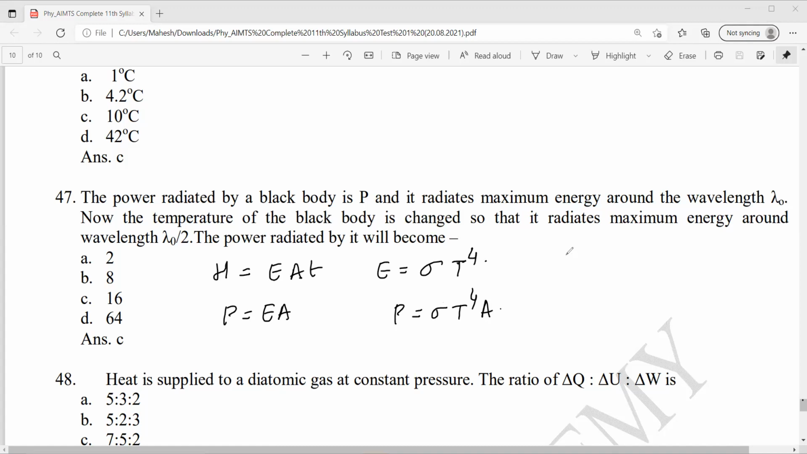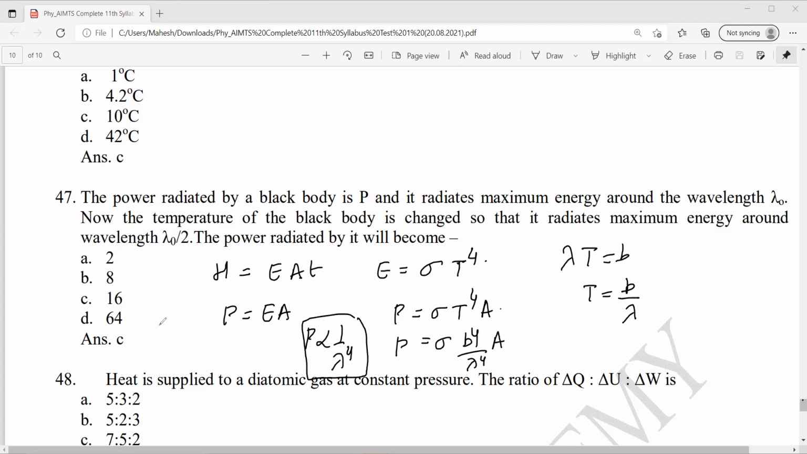And T is what? Lambda times T equal to b, so T will be b by lambda. So I can write this as b power 4 over lambda power 4 times A. So power is proportional to 1 by lambda power 4. Using this formula, you get option C.